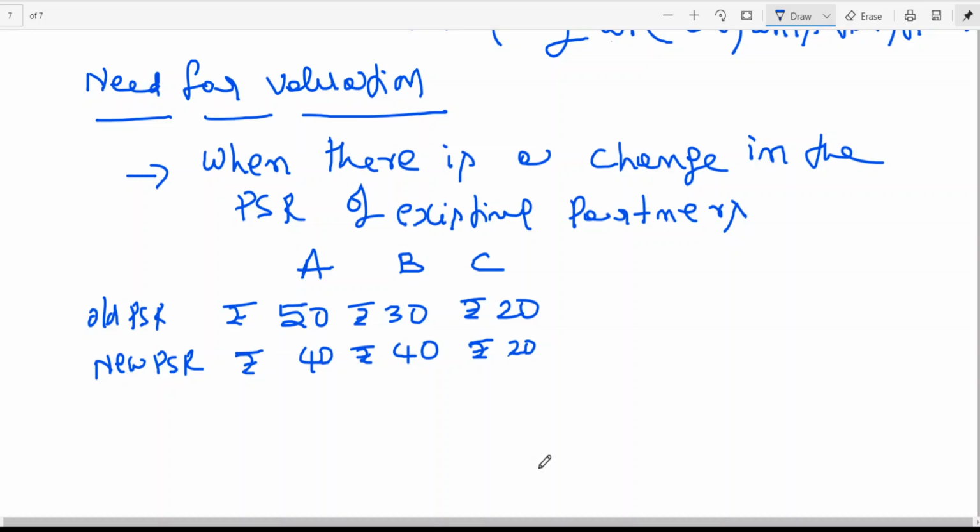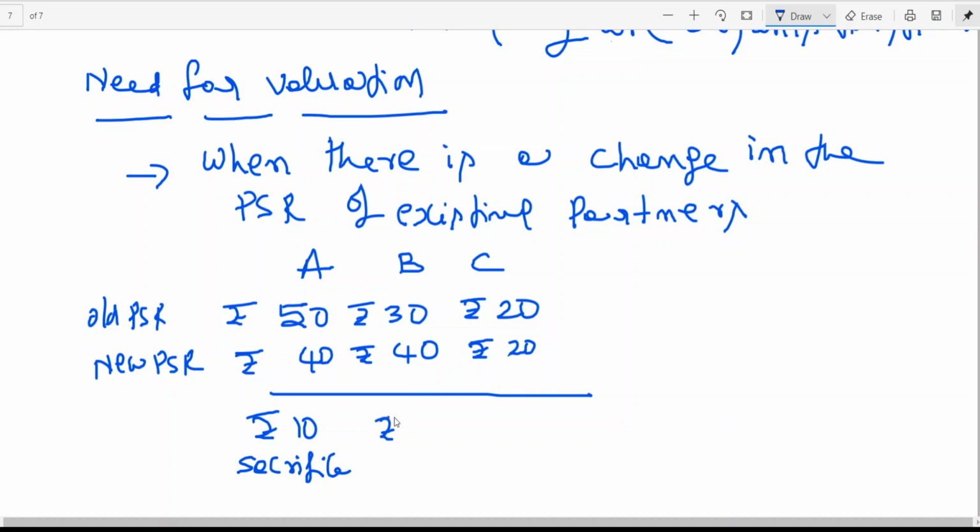Now look at it. What happened here? A is sacrificing 10 rupees. Why sacrifice? A was getting 50, now is getting 40. In future he is going to sacrifice 10. What about B? B was getting 30 earlier, now is getting 40.